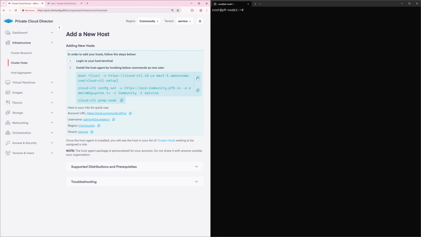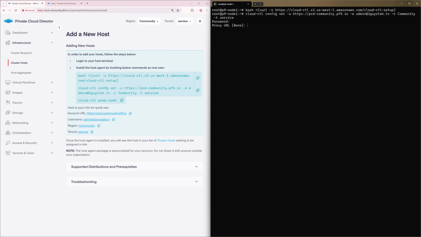First off is to copy the first command, paste it into the SSH session on our soon-to-be host, and hit enter. Next, we'll copy the second command using the copy button, toss that into our SSH session on the right, and hit enter. You'll be asked for the password for your admin account, so enter that and hit enter. If you require a proxy URL to get out to the internet, you'll need to enter that here. I don't have one, so I'll leave that blank and hit enter.